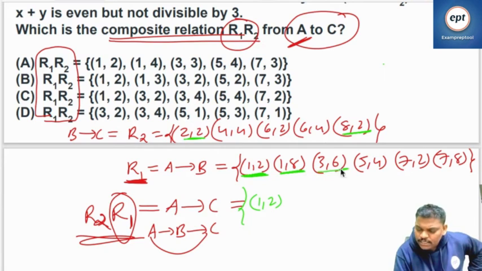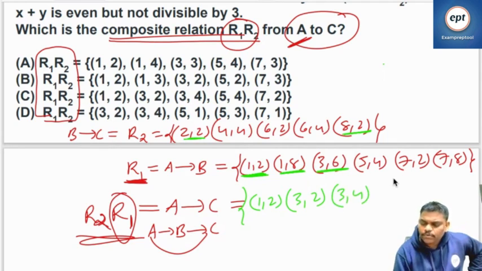Next one, 3, 6, starting with 6, anyone? Yes. 3, 6 and 6, 2. 6 and 6 cancel. So 3, 2. 6, 4 also. 6 and 6 cancel. So 3, 4. I think 3, 6 also done.